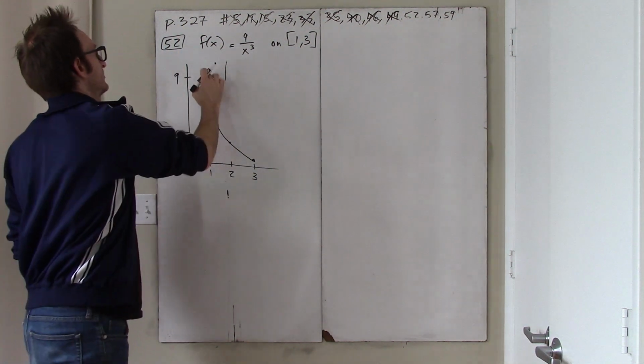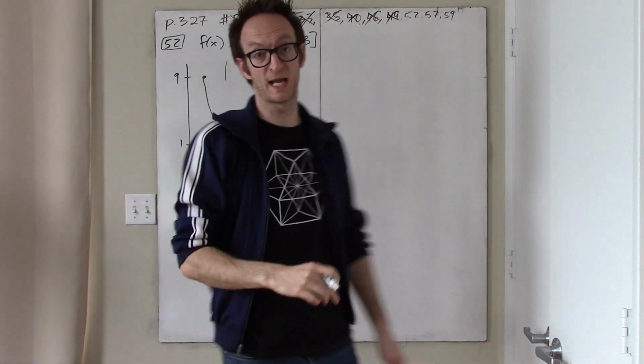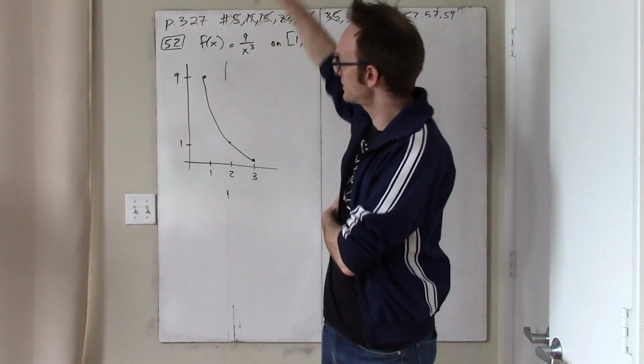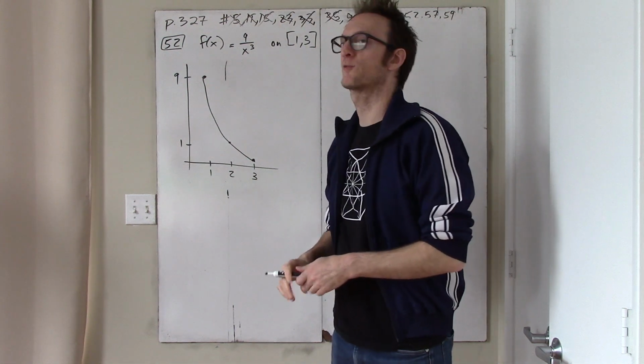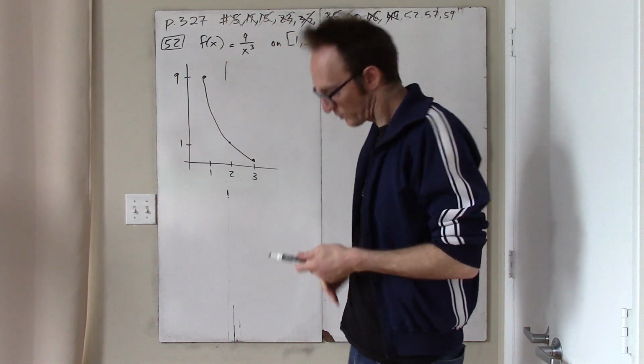Okay, and, well, we already sort of knew 9 over x cubed kind of just looks like 1 over x cubed, just stretched out by a factor of 9. And 1 over x cubed is going to look, roughly speaking, like 1 over x. So here we go.